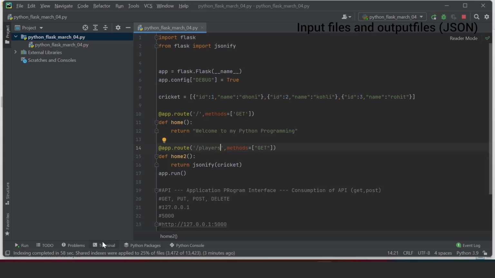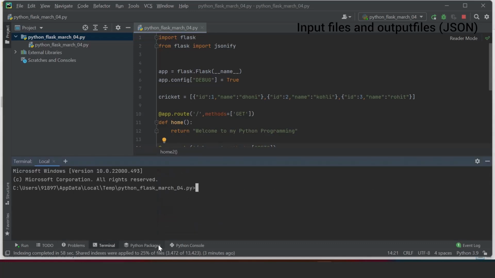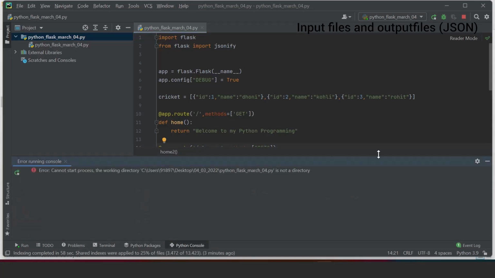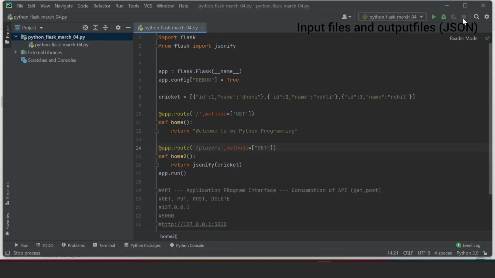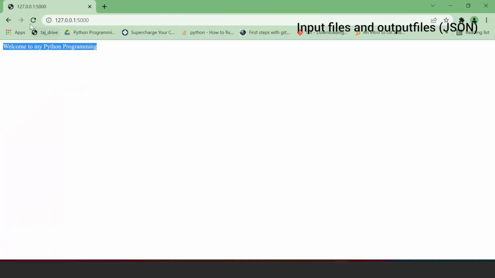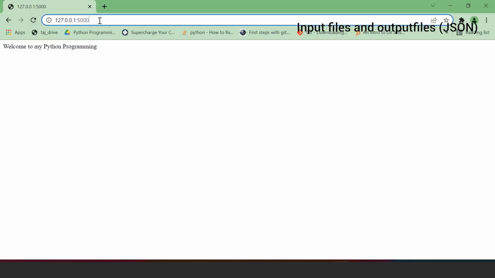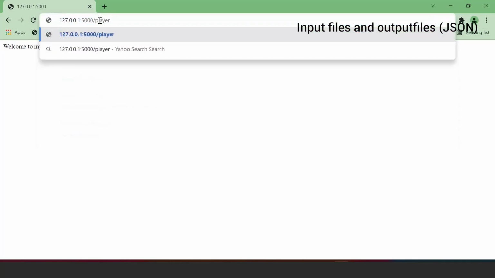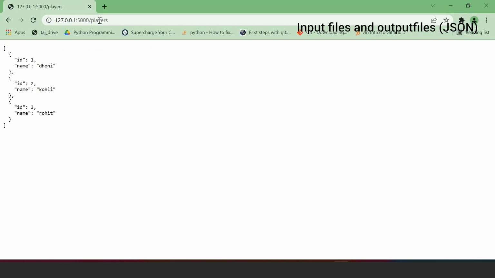Since you already have this in the running state, it will automatically detect the change, but still I'm running it one more time. Yes. So now when you hit the earlier URL, you will get the text response, but when you hit like this, look at that. Now it is displaying the JSON output. That's how Flask works. So whatever we have seen is two things. One, how to return normal content, and next, how to return JSON content.